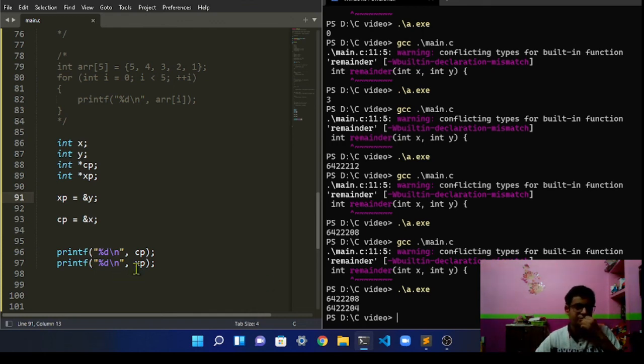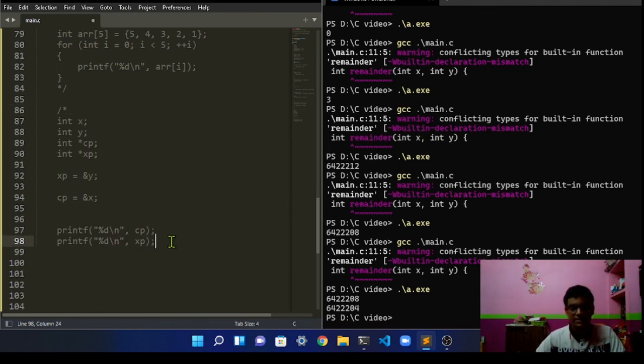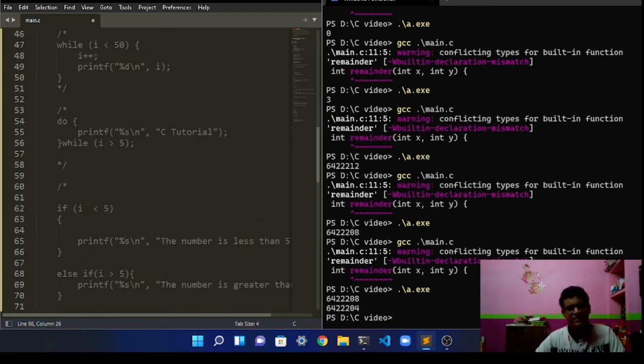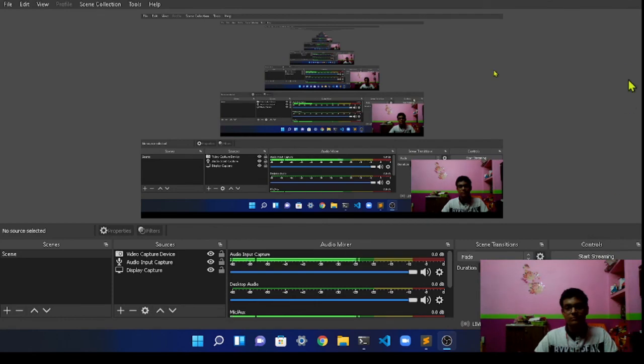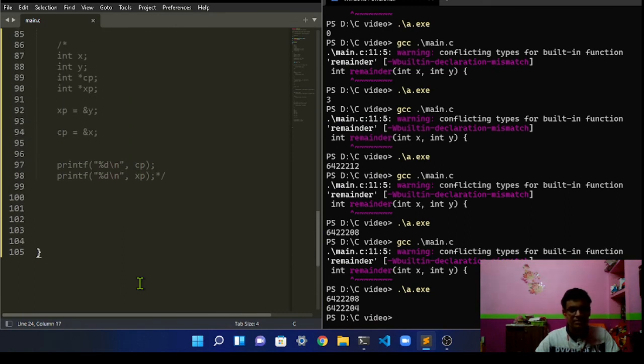So you might be wondering why use pointers, because these may seem kind of useless, but they are really useful if you want to know the specific area of memory in your PC. Later you will see what the uses of it are. For now, just take the concept. Let's comment this out, and the last thing we are going to see, there's one more concept, which is taking a user input.